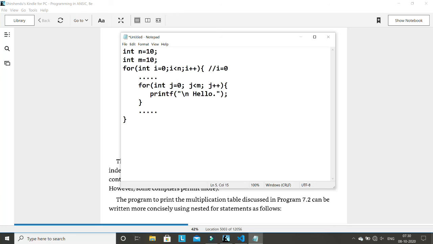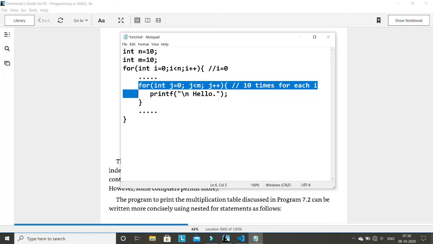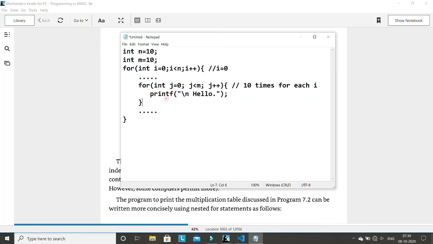So for each value of i, you have to repeat this statement 10 times. Because when i equals 0, we came here, we execute this line, and then we have to execute this statement. This statement is a for statement, and for statement means we have to repeat it. There is no difference whether a for statement is written inside another for statement or inside a while statement. The moment you find a for statement, you have to execute it. And if we execute this for statement, then it will repeat the line printf hello 10 times.